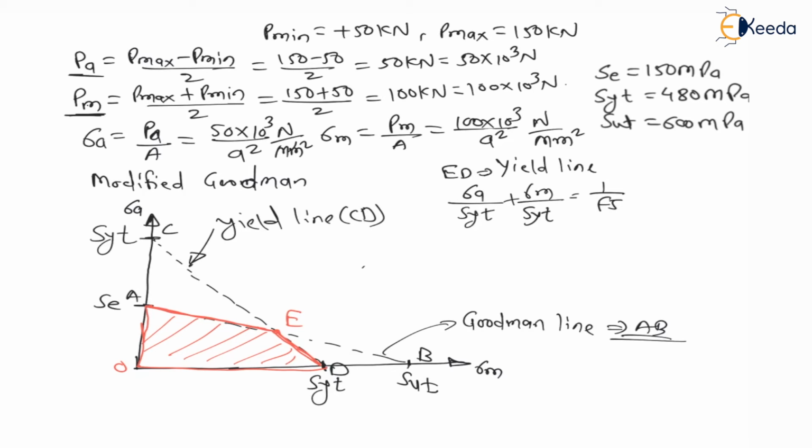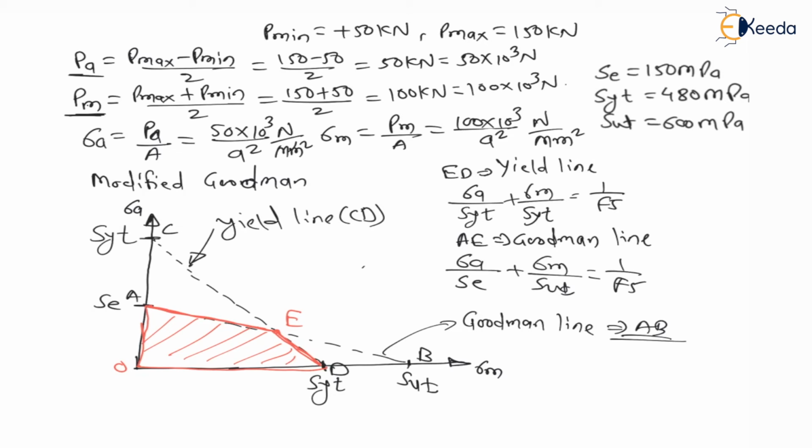Now the part A to E is a part of the Goodman line, and the equation of the Goodman line is sigma A divided by SE plus sigma M divided by SUT is equal to 1 upon factor of safety, considering a suitable factor of safety. Now first we have to check whether the point belongs to the Goodman line or the yield line.